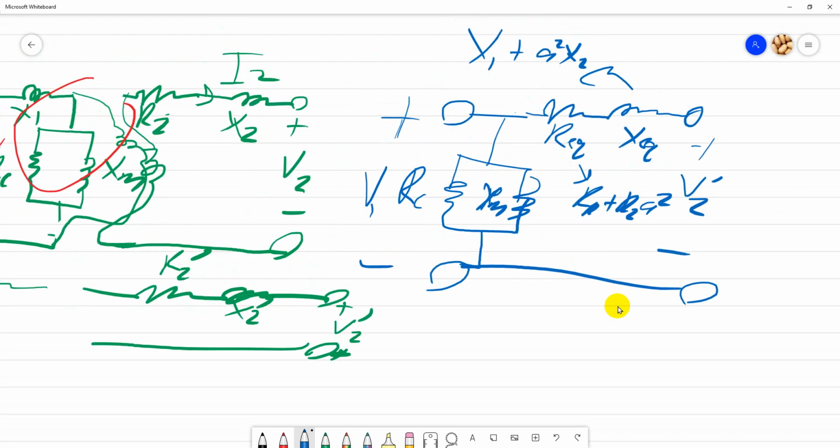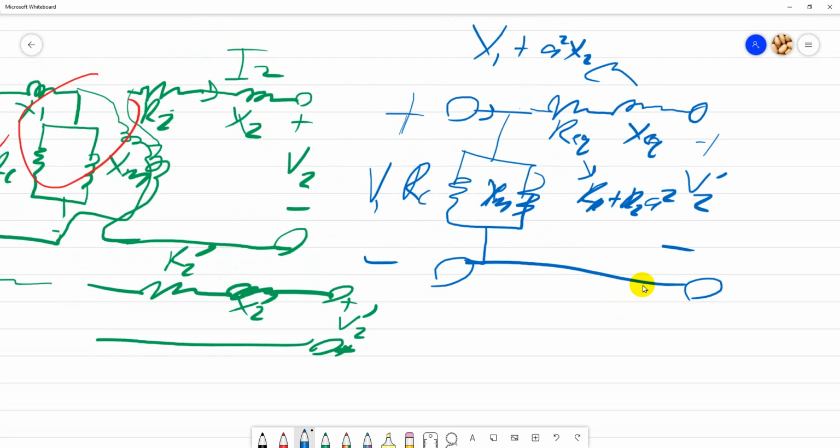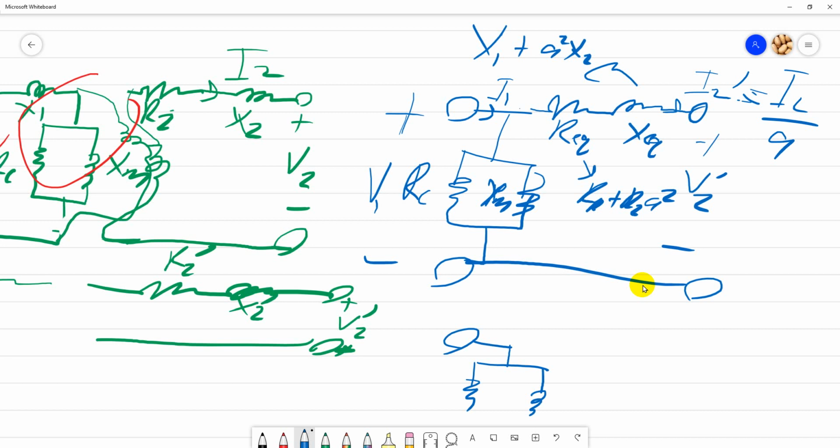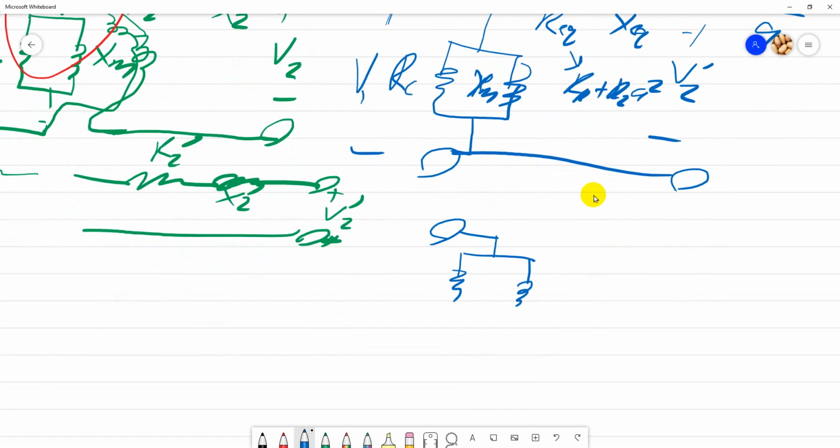Okay, and don't forget the current, of course. This is I1, and this means I2 bar. I2 bar is just basically I2 divided by A, if not mistaken. Check back. And then you have to know how to bring it to the secondary part. You need to know how to bring it to the secondary part.